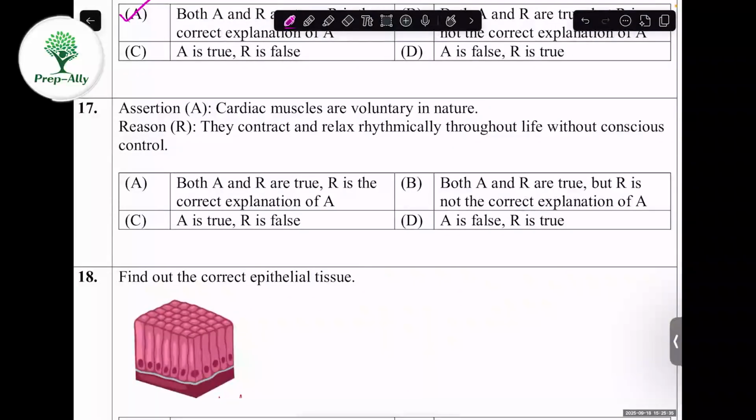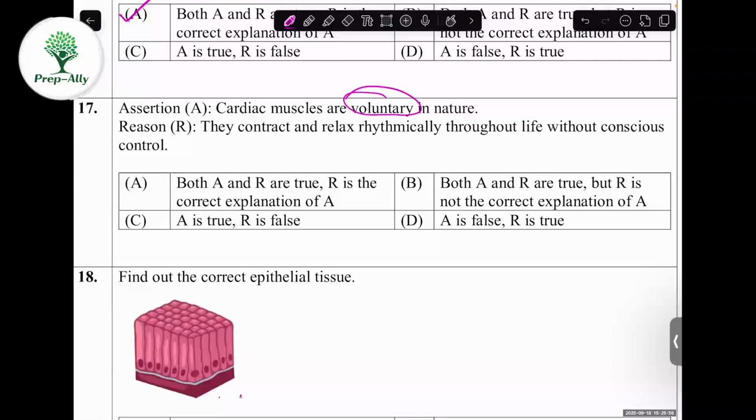Assertion: Cardiac muscles are voluntary in nature. Reason: They contract and relax rhythmically throughout life without conscious control. First one, the assertion. So this word is wrong for cardiac muscle. Why? Because cardiac muscle is not voluntary, right? Voluntary means which is under our control.